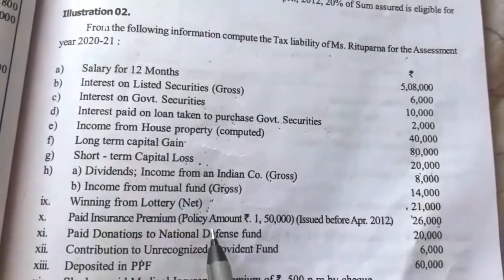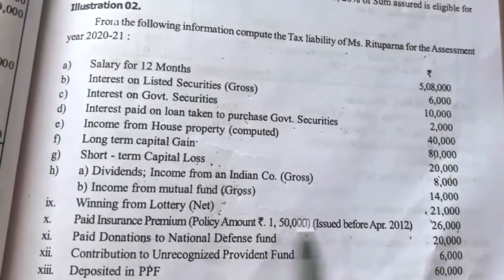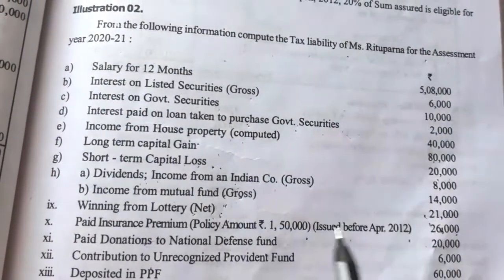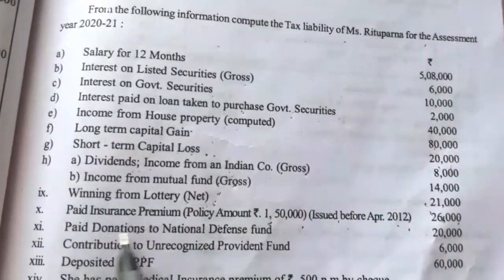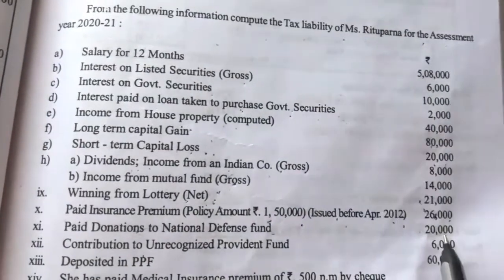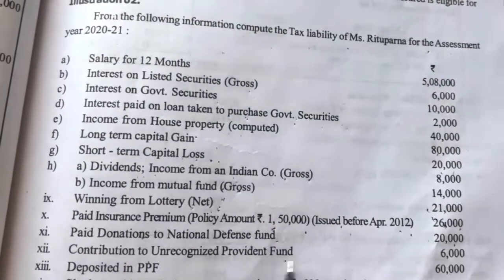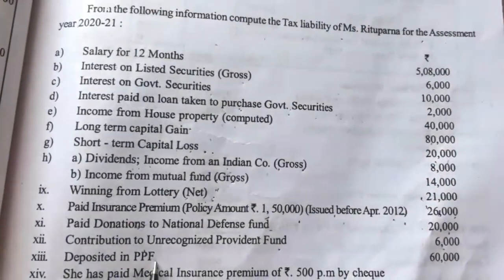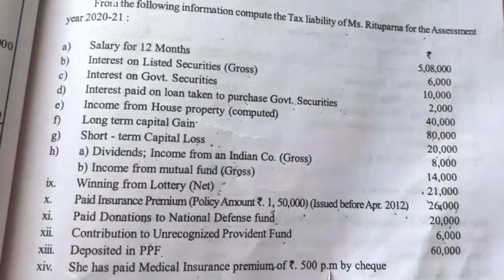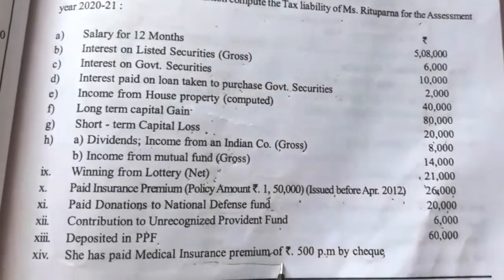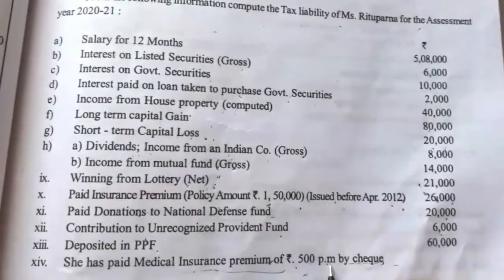Then paid insurance premium policy amount 1,50,000 issued before April 2012, premium amount 26,000 or 20% of policy amount, whichever is less, is deductible under section 80C. Paid donation to National Defence Fund is deductible under section 80G. Contribution to unrecognized provident fund, no deduction is available. Deposited to PPF, 80C deduction she can claim. She has paid medical insurance premium of rupees 500 per month by check. Medical insurance premium by check can be deductible under section 80D. So 500 per month means 500 into 12 we have to take.